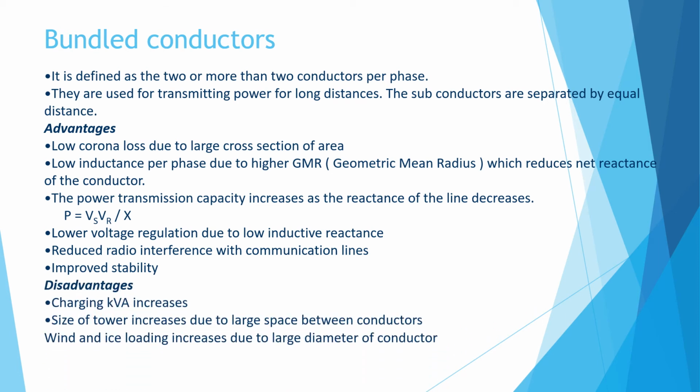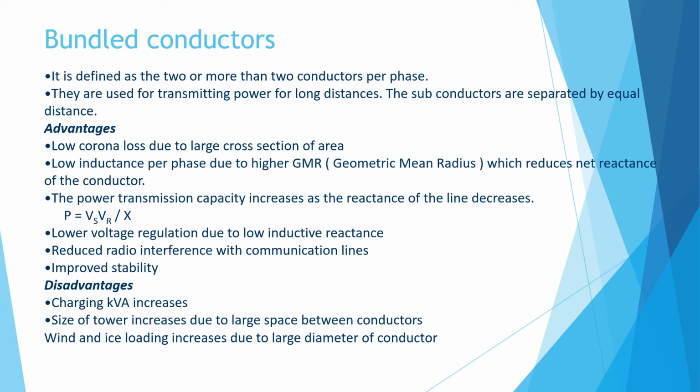There are some disadvantages of bundle conductors. Charging kVA increases. Charging kVA means the capacitance is present in the network, and that's why its capacitance is increased, and charging current is more in that case.